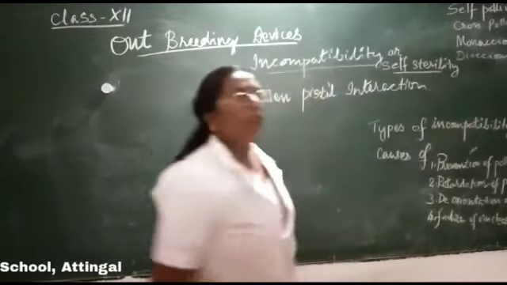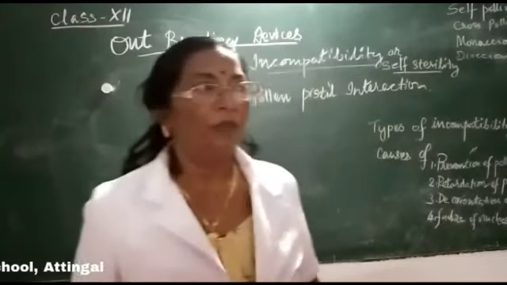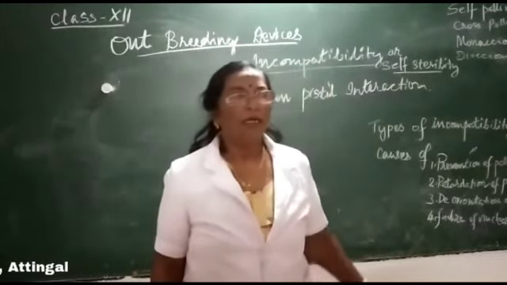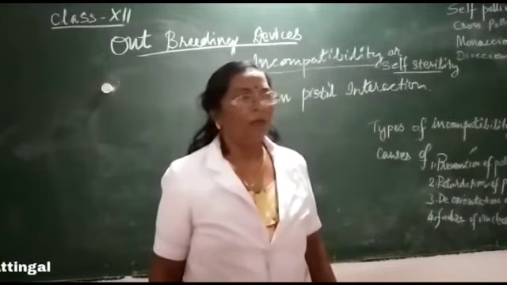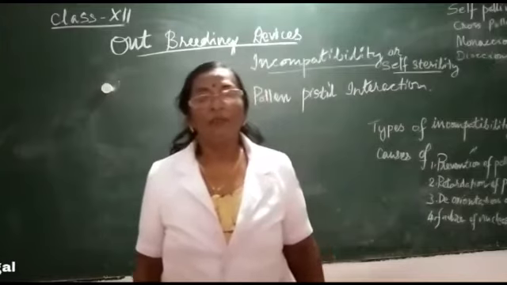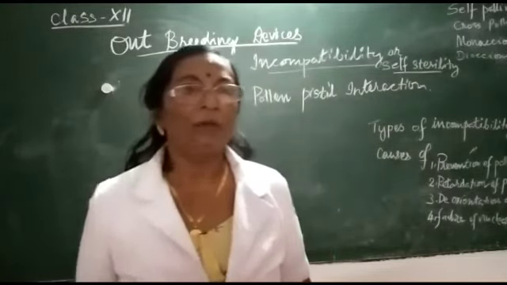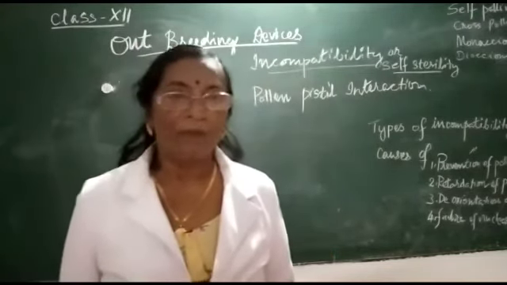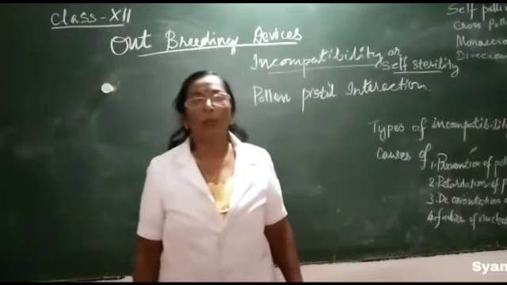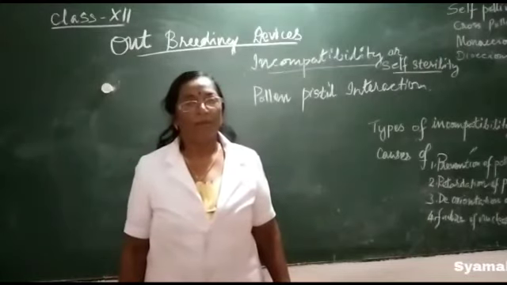Incompatibility or self-sterility. Here, when the stamen produce pollen grains and the pollen grains fail to germinate on the stigmatic surface of the same plant, it is called self-sterility or incompatibility.